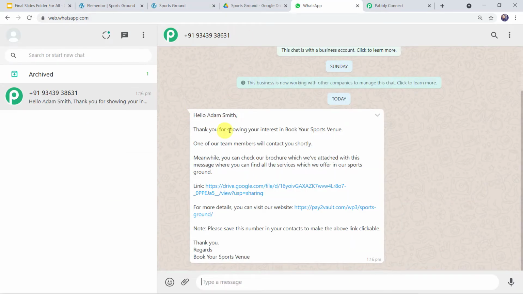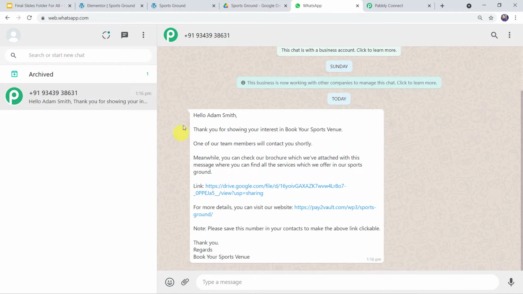Hello Adam Smith, thank you for showing your interest in book your sports venue. One of our team members will contact you shortly. Meanwhile, you can check our brochure which we have attached with this message, where you can find all the services which we offer in our sports ground. A link is mentioned. For more details, you can visit our website. The website address is mentioned. Note, please save this number in your contacts to make the above link clickable. Thank you. Regards, book your sports venue.